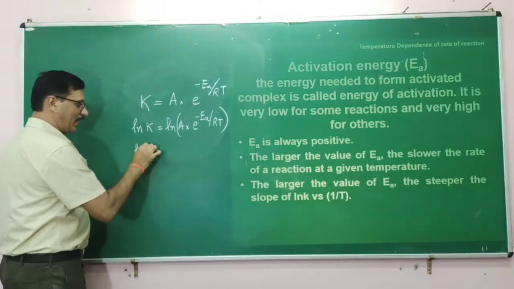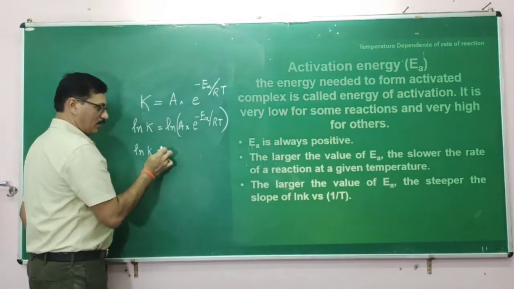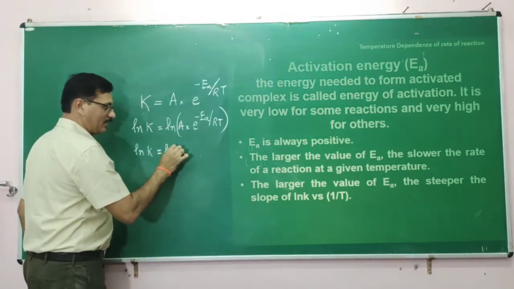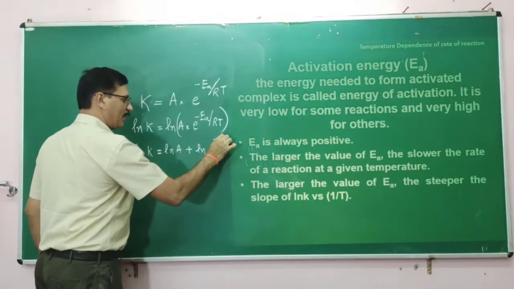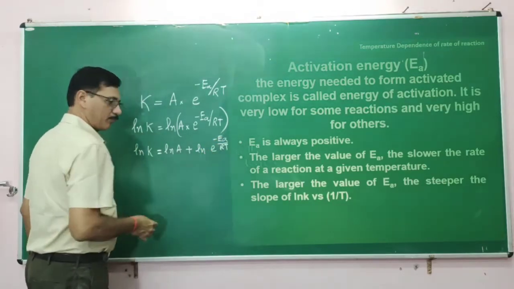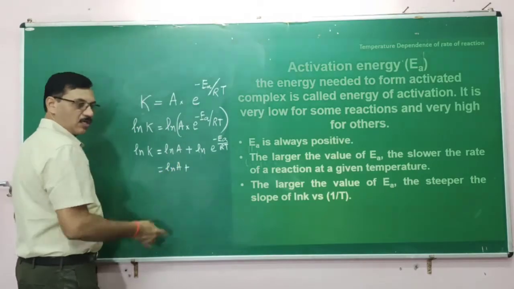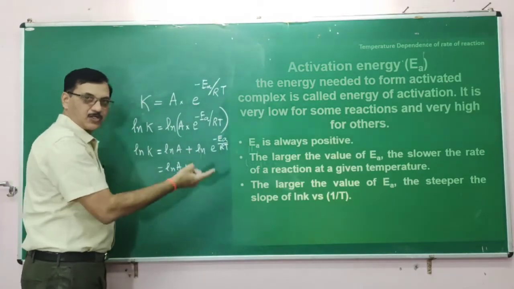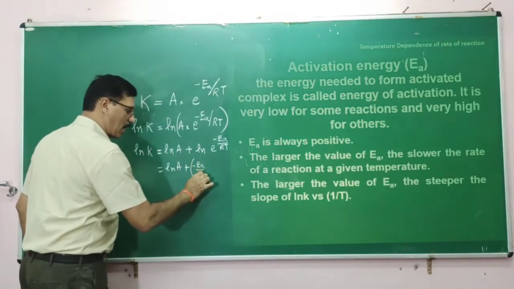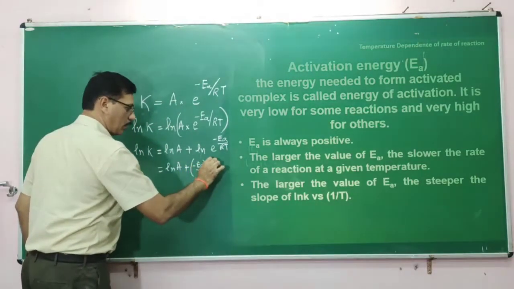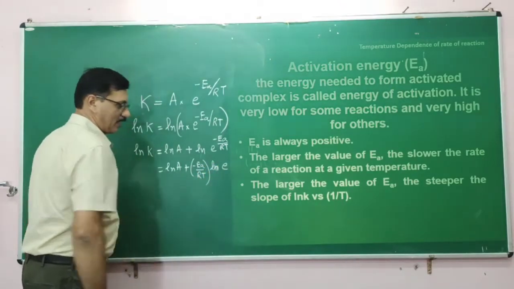Now this ln k is equal to the log of a product, which can be written as ln A plus ln e raised to minus Ea by RT. Now this is equal to ln A plus, since log of a raised to b is equal to b log of a, minus Ea by RT times ln e.